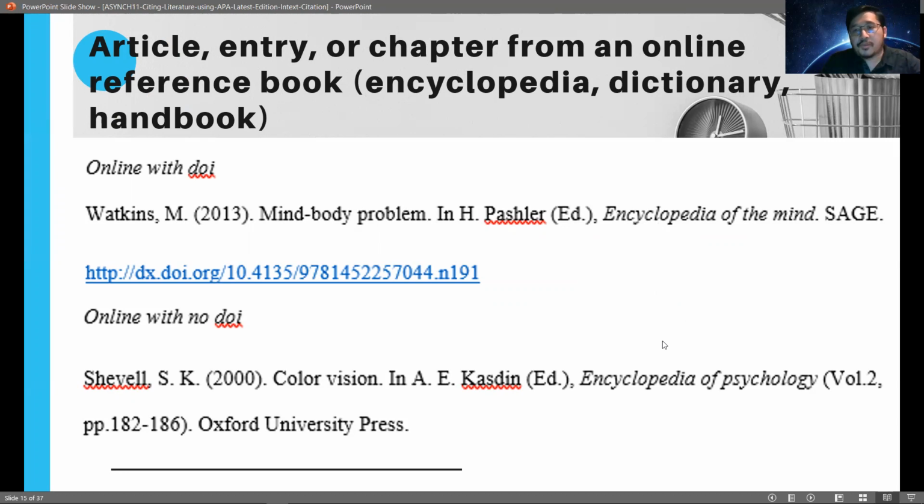So here we have two options. If this is an online encyclopedia, after stating the name of the publisher, you have to state the hyperlink where you have accessed this encyclopedia. Now, if this is a printed encyclopedia, let's say this is from the reference section of the library, you have to state here the volume number or the issue number of the encyclopedia, followed by the page numbers where you have accessed that particular article, and then it's followed by the publisher of that encyclopedia.